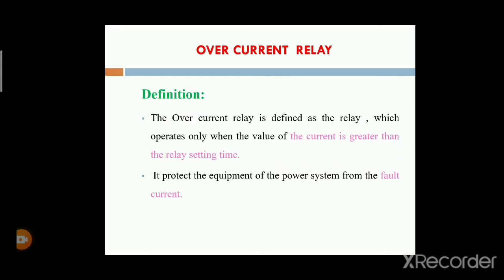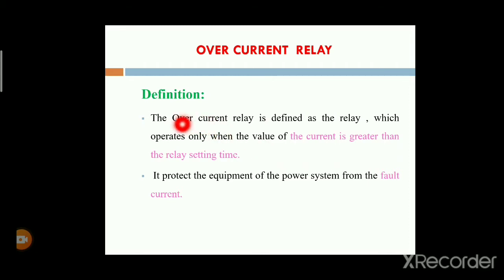If the currents are greater than that pickup value, then automatically the relay will be operated.